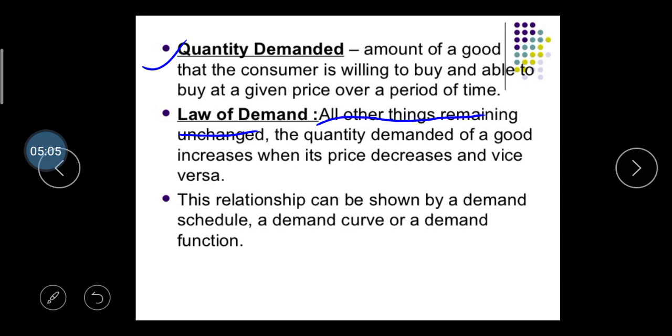If in the GTU examination you have to write the law of demand, at that time you first write the meaning of the law of demand, then you should write the assumptions of the law of demand, then the schedule of demand, and then draw one graph and explain it. Then you can get 7 out of 7 marks or 14 out of 14 marks, right? So let's see.